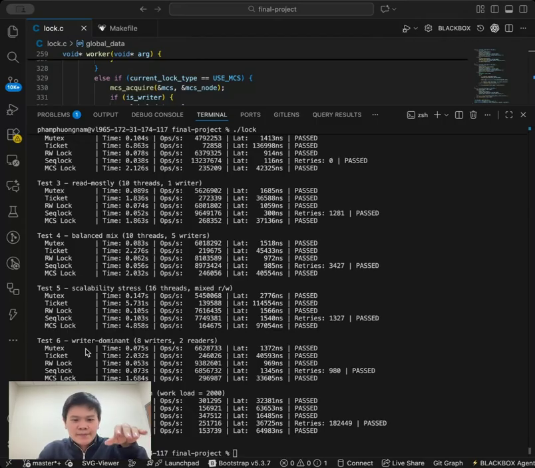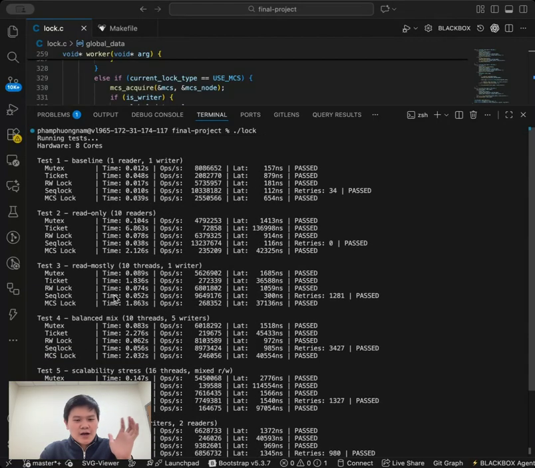But the mutex, throughout all the tests, performed really well and is actually the safest option so far, because we can see that it handles scheduling very well. Even though it's not always the top one, the winner of all the tests, it performs very well under different scenarios. So that's our conclusion from this test and our final project. Thank you for listening.